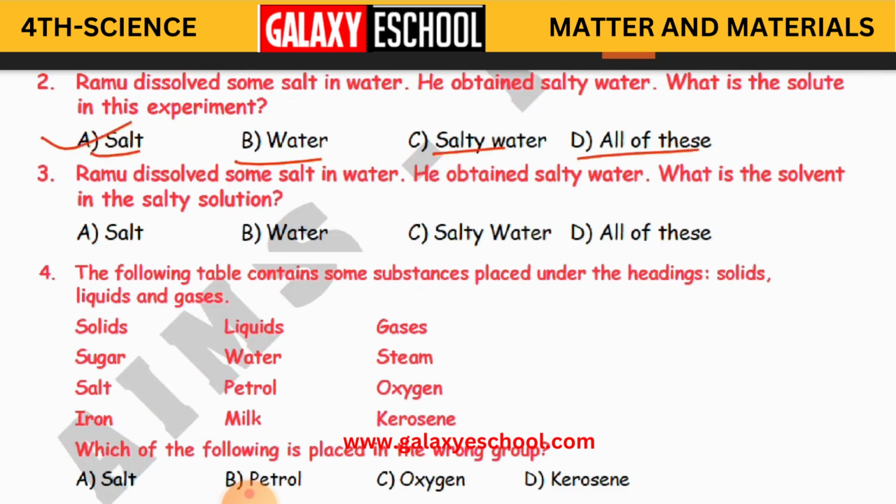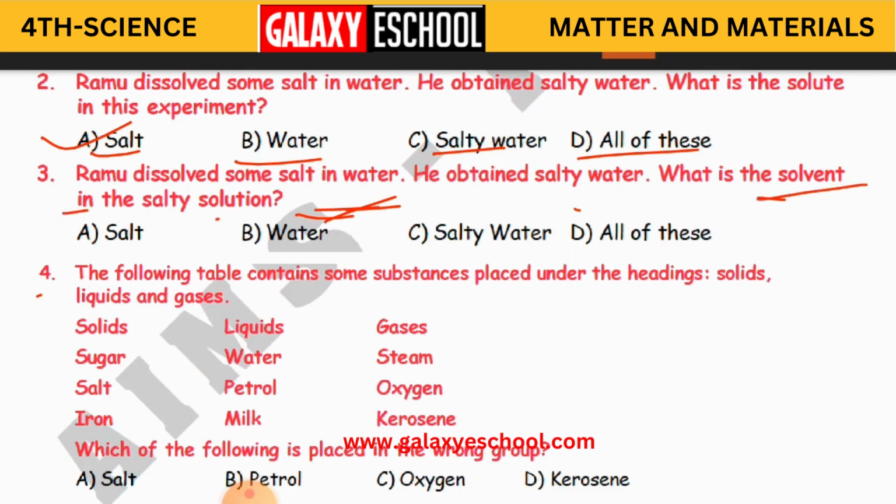Clear? The third one is: Ramu dissolved some salt in water. This is repeated, children, so we will neglect the repeat. Ramu dissolved some salt in water and obtained salty water. What is the solvent in the salty solution?